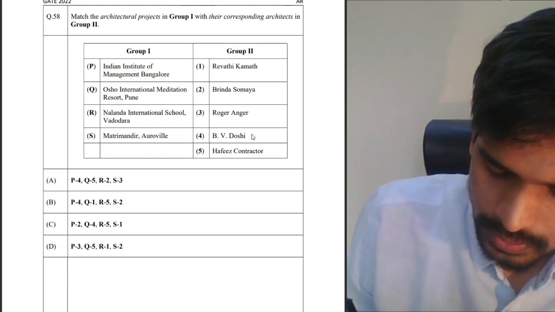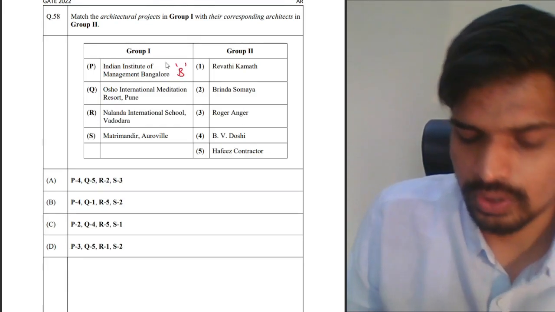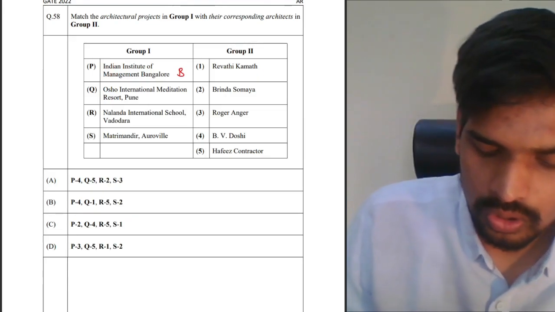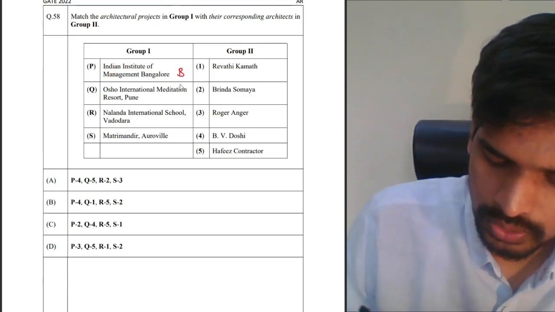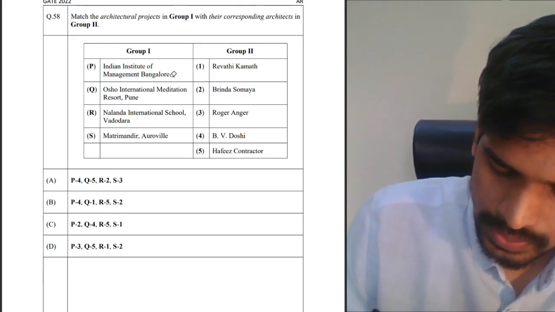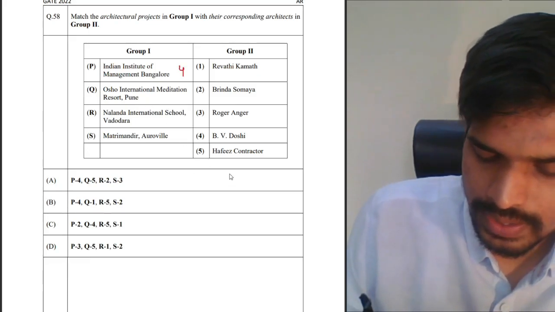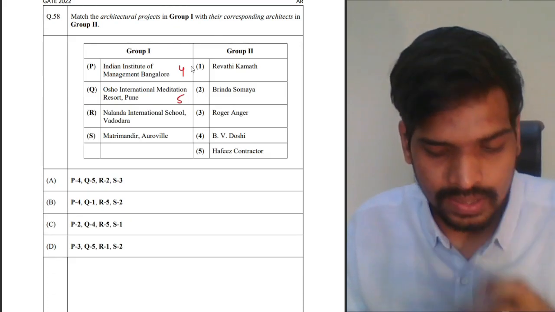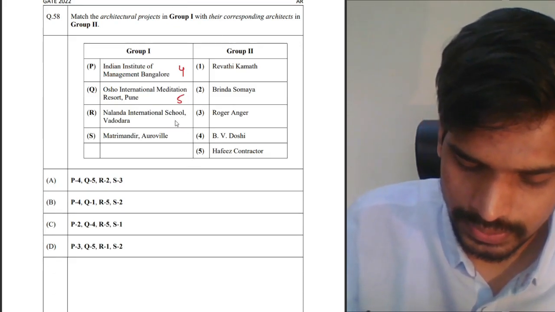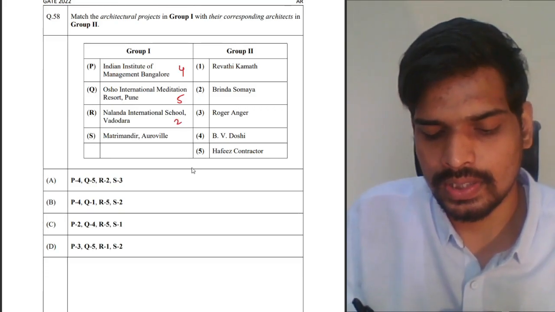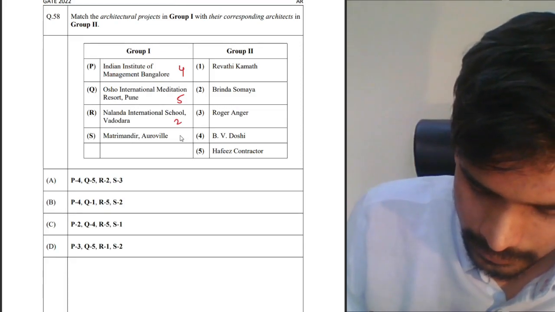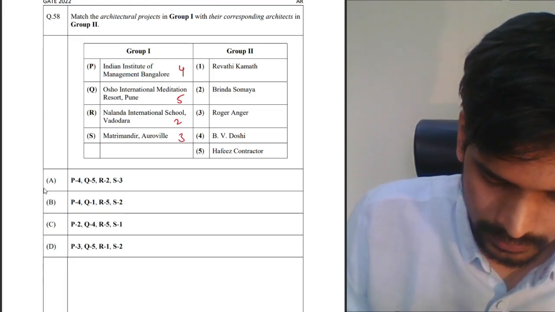IIM Bangalore was obviously a very famous one, everyone knows. IIM Bangalore was designed by Bibi Doshi. Osho International Meditation Resort was designed by Hafiz Contractor. Bibi Doshi is 4. Osho International Meditation Resort was designed by Hafiz Contractor, 5. Nalanda International School, Vadodara was designed by Brinda Soumya. Maitre Mandir, Orwell was designed by Roger Anger. 4523 is the correct answer.